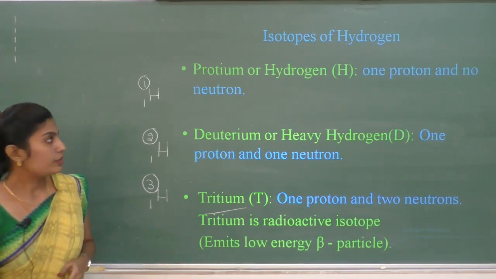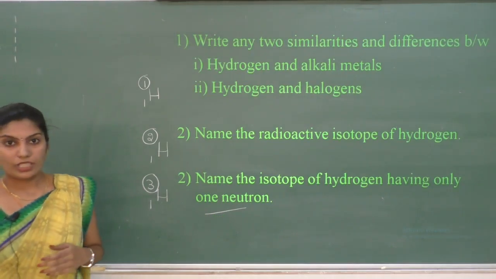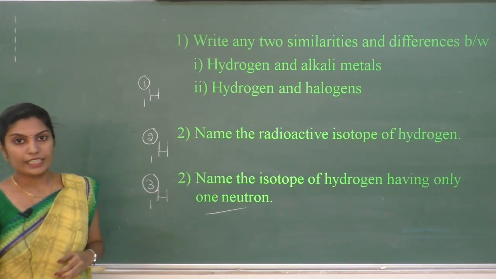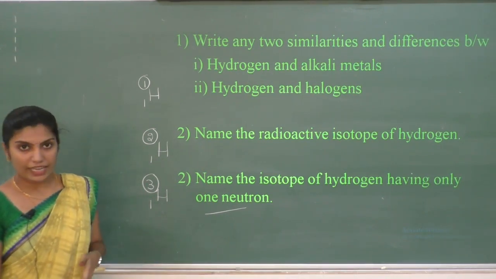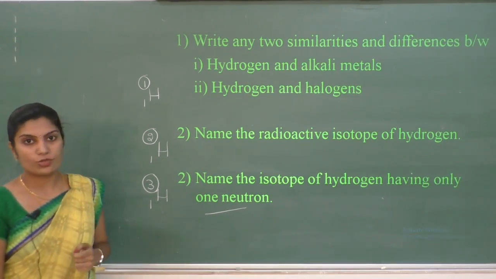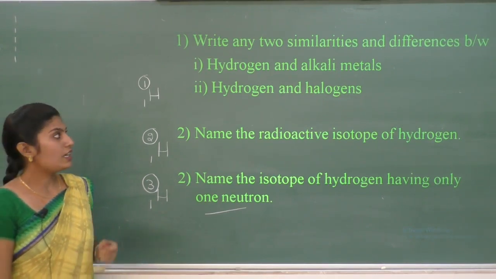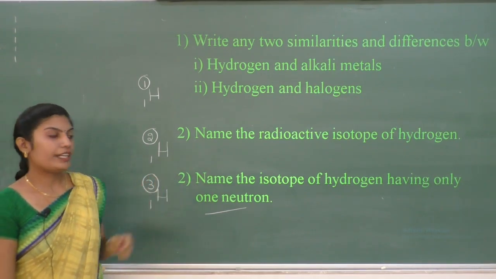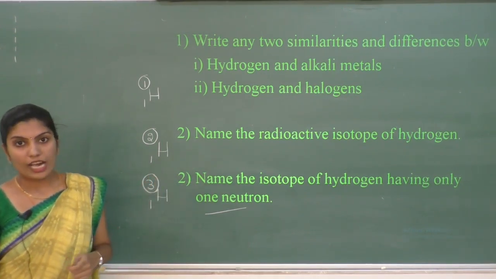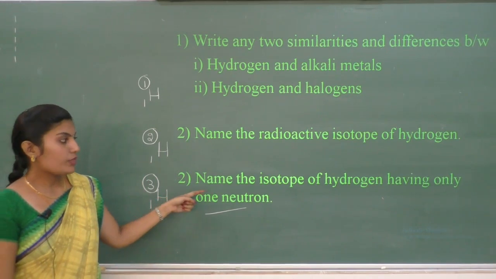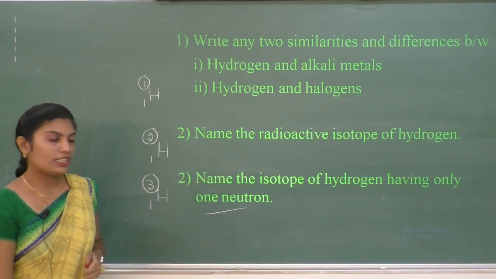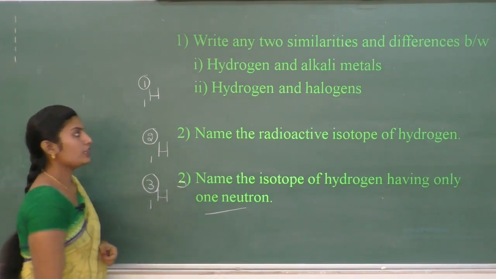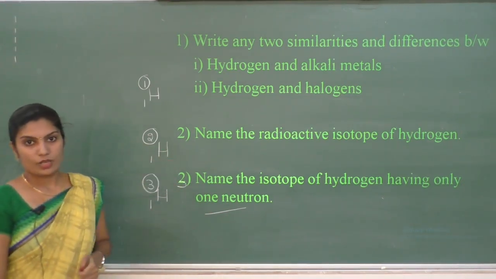Next, take down the questions and try to answer them. Write any 2 similarities and differences between hydrogen and alkali metals, and hydrogen and halogens. Name the radioactive isotope of hydrogen. Name the isotope of hydrogen having one neutron. This is the third question. Try to answer this question.